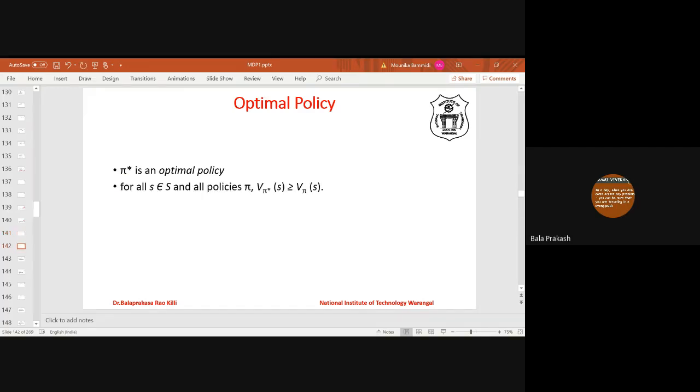So an optimal policy satisfies this. What is this? If pi dash is an optimal policy, then for all states and for all policies phi, means suppose there are three policies, phi 1, phi 2 and phi 3. Let's say pi 3 is the optimal policy, pi 3 is pi star. Then it has to satisfy the following.